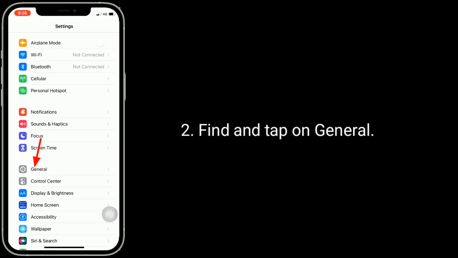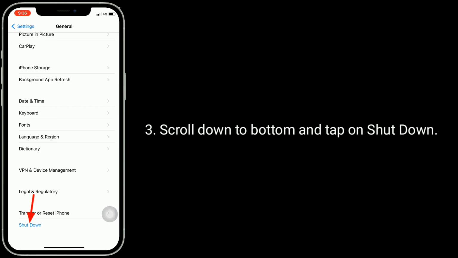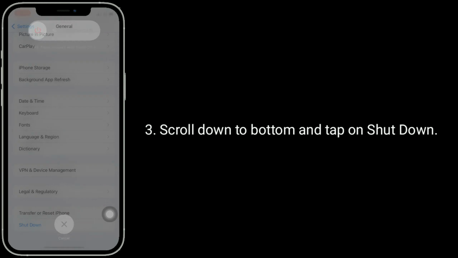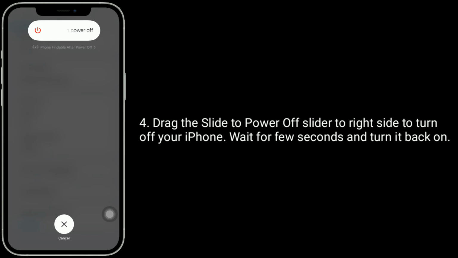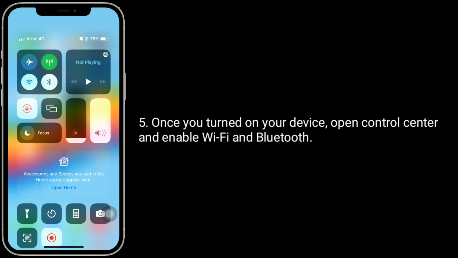Find and tap on General. Scroll down to bottom and tap on Shutdown. Drag the slide to power off slider to right side to turn off your iPhone. Wait for few seconds and turn it back on. Once you turned on your device, open Control Center and enable Wi-Fi and Bluetooth.